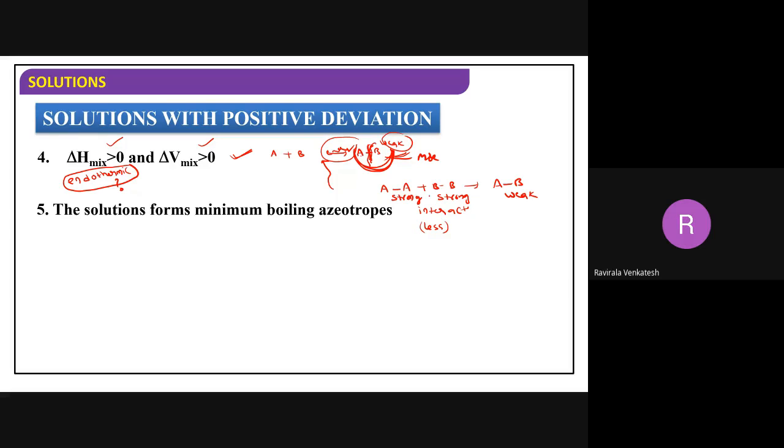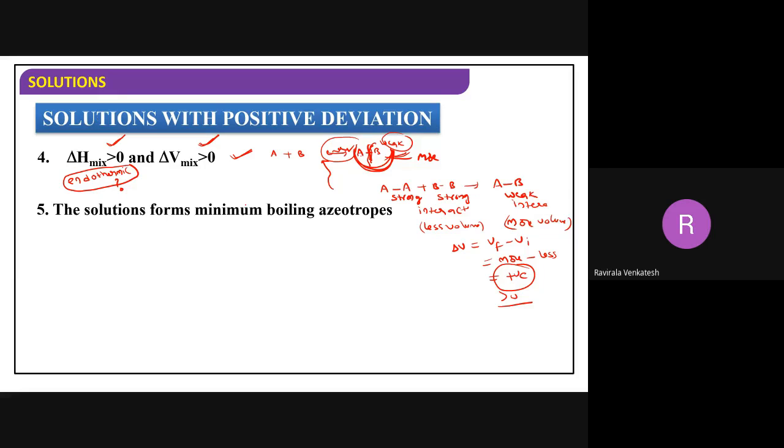If you are enemies, you sit away from each other. Same thing. Interactions are strong here, so they occupy less volume. The interactions are weak here, so they occupy more volume. Now delta V is equal to V final minus V initial. V final is more, V initial is less. So the result will always be positive, meaning greater than 0. So delta V mixing will always be greater than 0 in both cases.